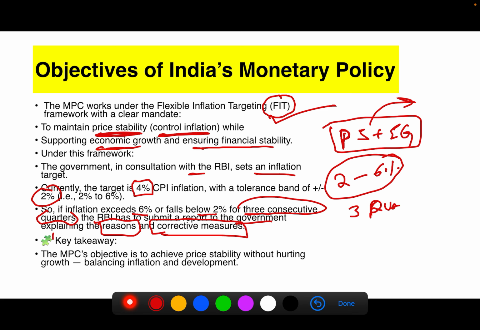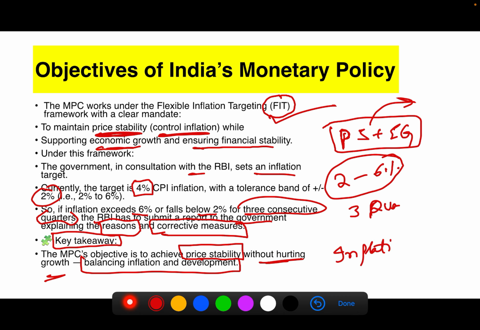So the key takeaway is that the MPC's objective is to achieve price stability without hurting economic growth. So, balancing inflation and development. We should balance both inflation and development.